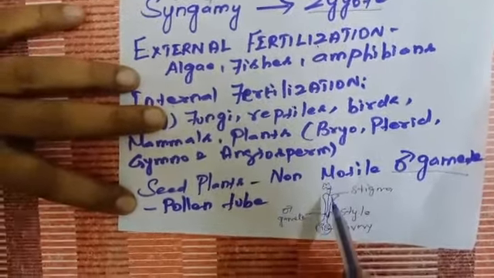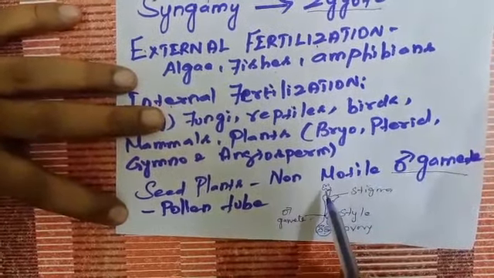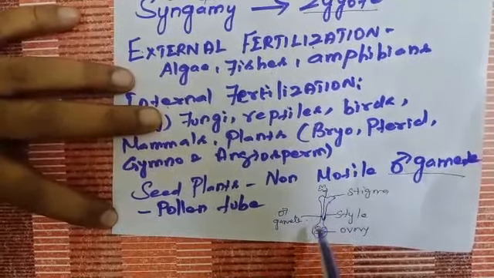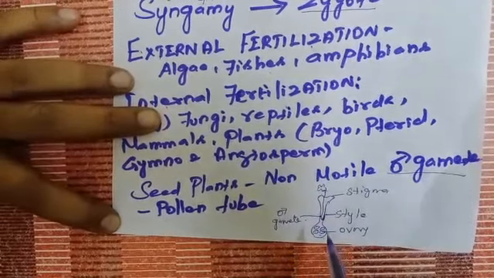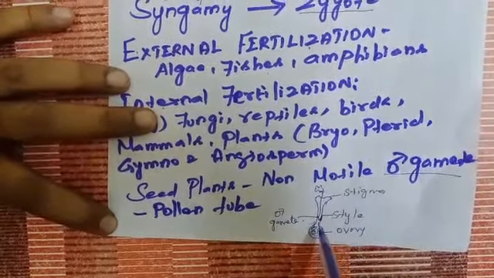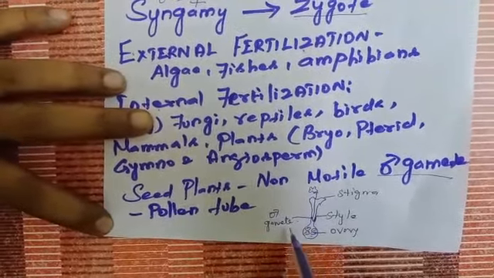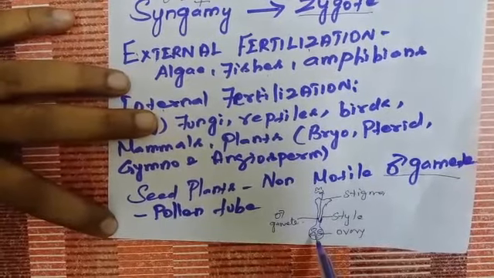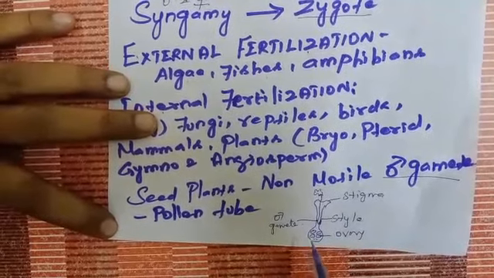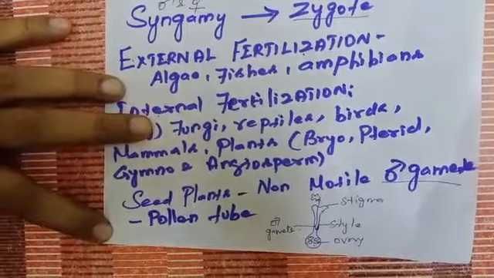Whenever the pollen grain falls on the stigma of the flower, the pollen grain germinates and forms a pollen tube. The tip of the pollen tube carries the male gamete. When the pollen tube reaches the ovary, the tip of the pollen tube pierces and releases the gamete. And the male gamete fuses with the female gamete which is inside the ovule. Like this, fertilization takes place in the condition where both the gametes are non-motile.